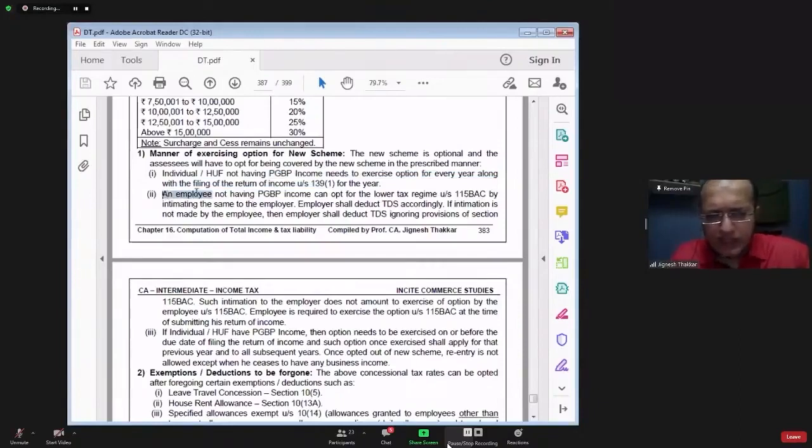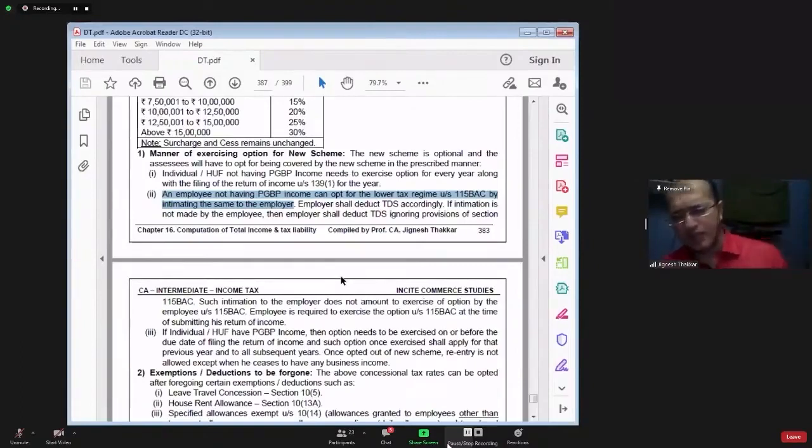Point 2 says, an employee not having PGBP income can opt for the lower tax regime under section 115BAC by intimating the employer. See, in section 192, we have discussed that the employer has to deduct the TDS of the employee. As per which rate? Slab rates. So the question arises, which slab rates are required to be applied?